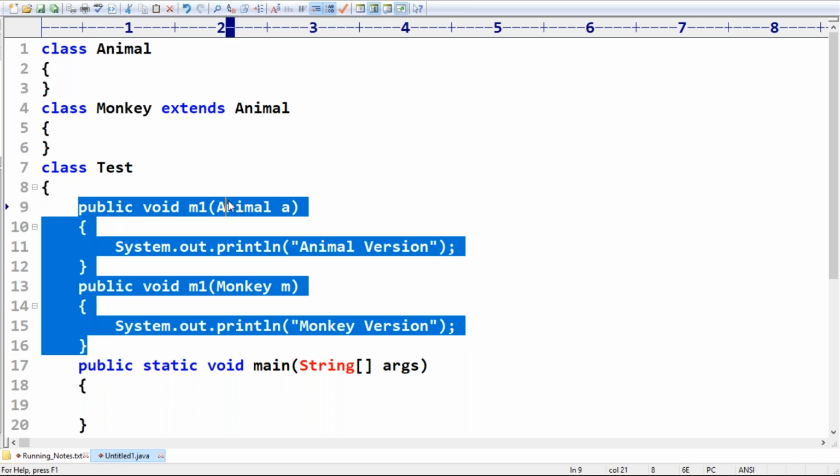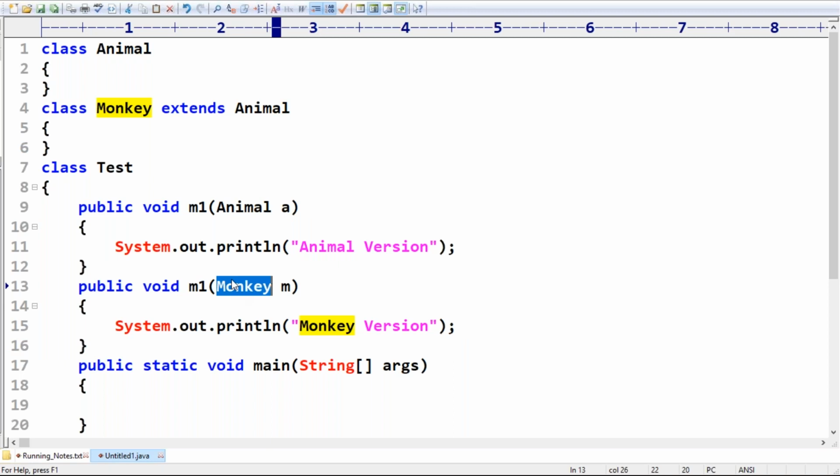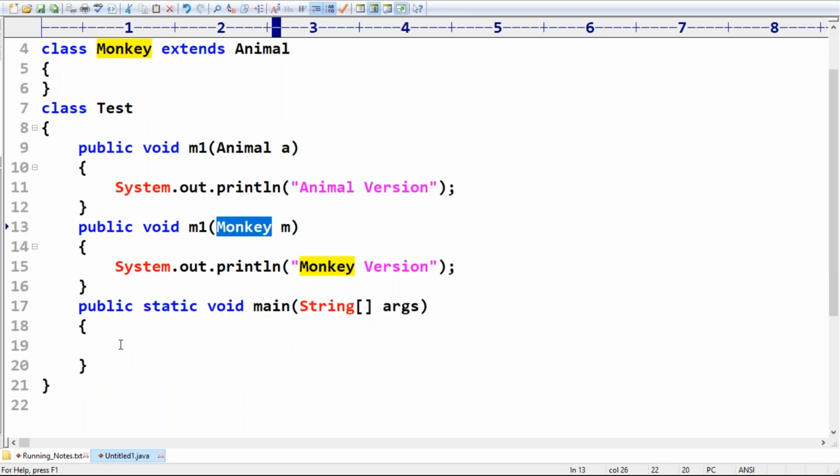Don't think this is the parent, this is the child. You are not required to worry about parent and child. Both have different argument types, that's what we have to consider. Both are different argument types, so it is overloading. Now, if you want to call any method, a Test object is compulsorily required because these are instance methods of the Test class. Test t is equal to new Test.